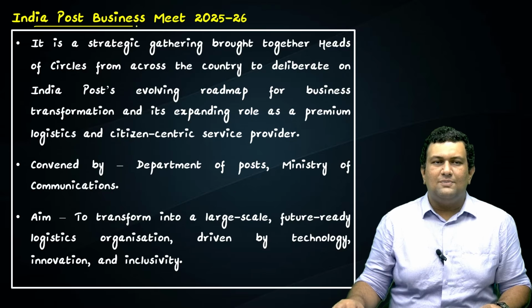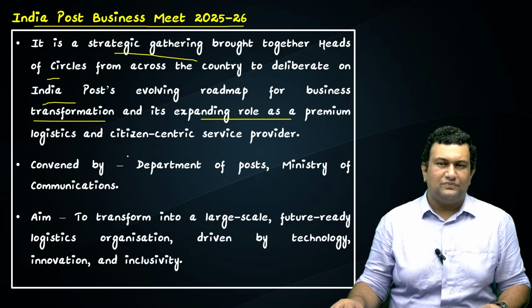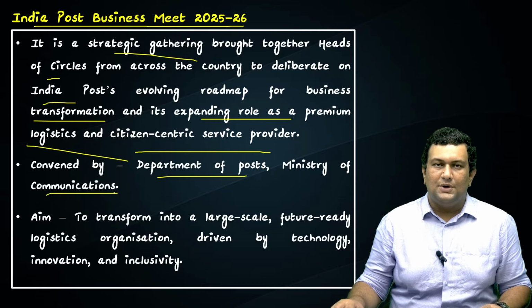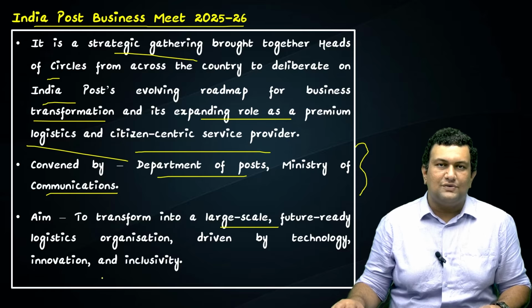Next is the India Post Business Meet of 2025-26. It's a strategic gathering that brought together heads of circles from across the country to deliberate on India Post's evolving roadmap for business transformation and its expanding role as a premium logistics and citizen-centric service provider. It's convened by the Department of Posts, Ministry of Communications. One important thing to notice: the Department of Posts comes under the Ministry of Communications, and its aim is to transform India Post into a large-scale, future-ready logistics organization driven by technology, innovation, and inclusivity.